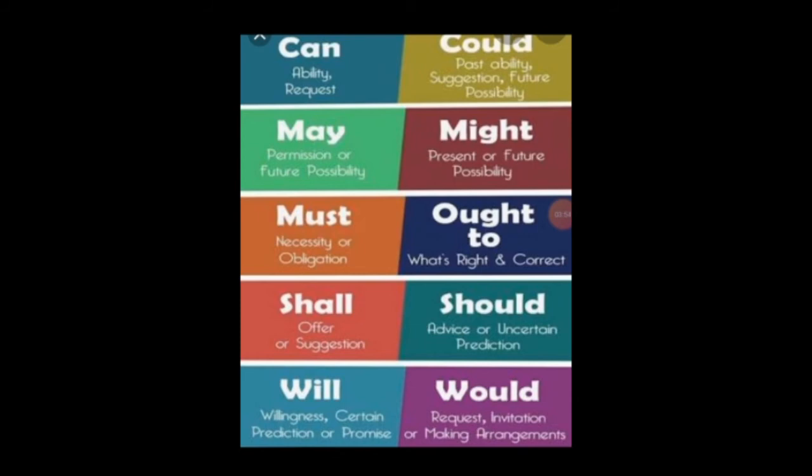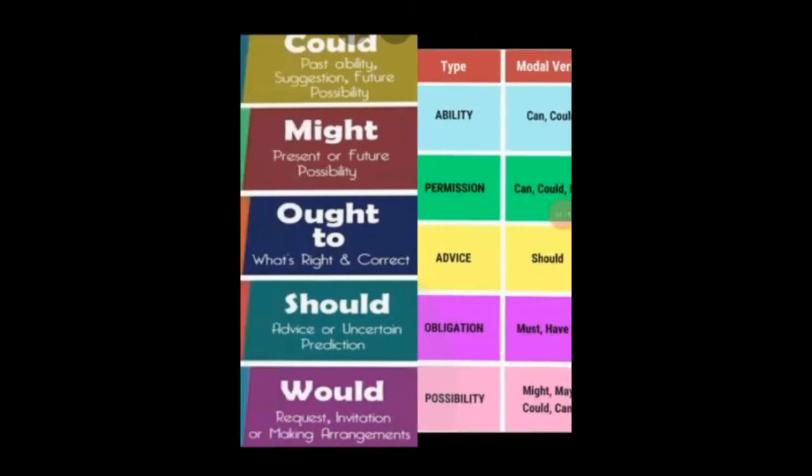And like the auxiliary should, ought to has also the same meaning, that is, it is used to communicate probability. That is, I ought to finish my homework or I ought to watch the film. As far as must is concerned, the modal auxiliary must is used to communicate necessity. For example, you must study if you want to pass the exams. It means that there is a necessity for you to study in order to pass the exams.